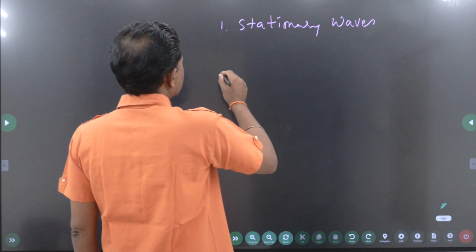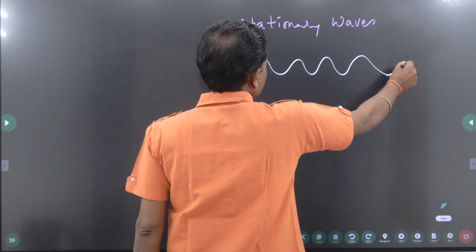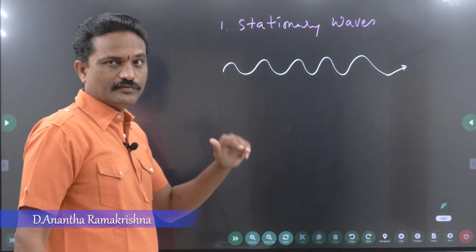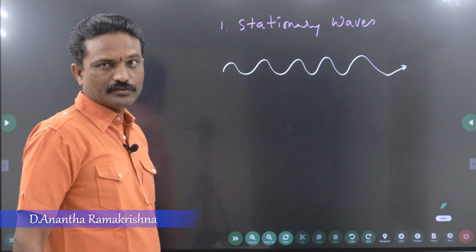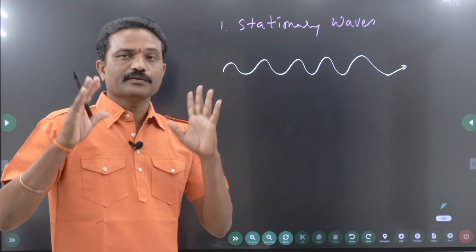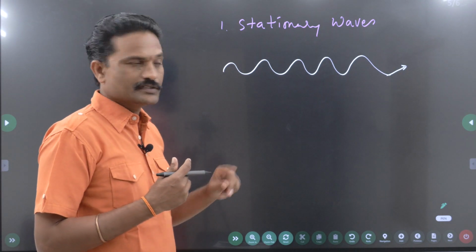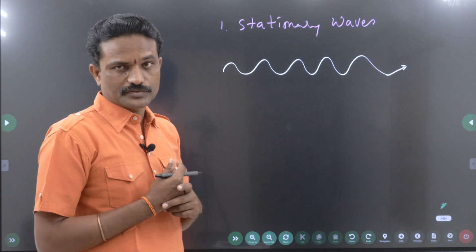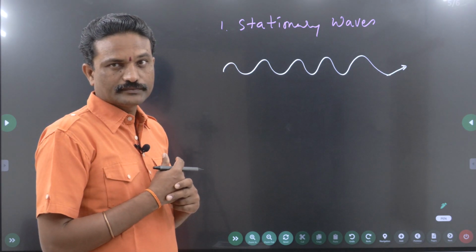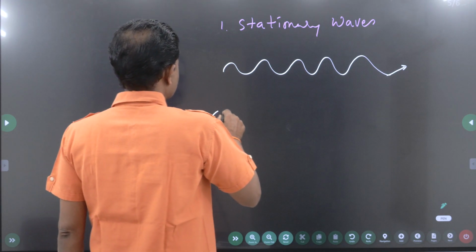Almost all waves are called progressive waves. Progressive means going forward, going in one direction. Any wave is a progressive wave. Once it is produced, it keeps on moving. I take such two waves. This is wave 1. I will take another wave 2. Two identical waves, and these two identical waves are going in opposite directions.